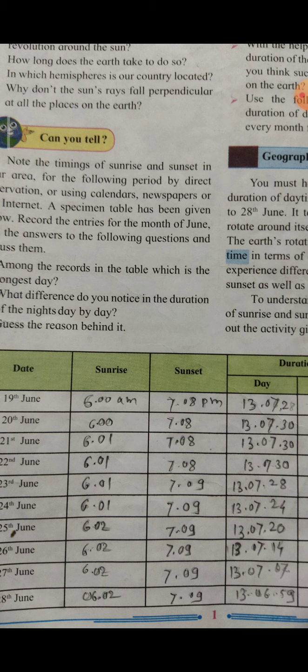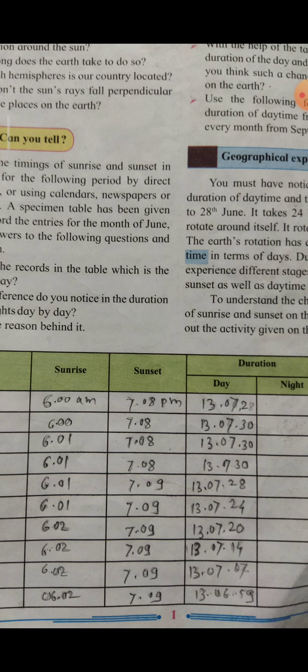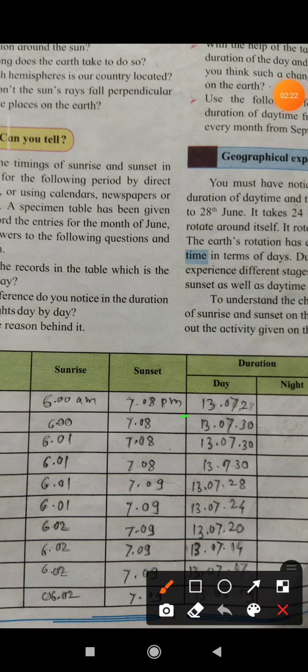In Marathi, we say 7:08 झाले असं म्हणतो. इंग्लिशमध्ये असं म्हणतात त्याला 8 past 7. Then daytime, how much is the duration of daytime? That is 13 hours 7 minutes and 28 seconds. That much daytime duration was there.